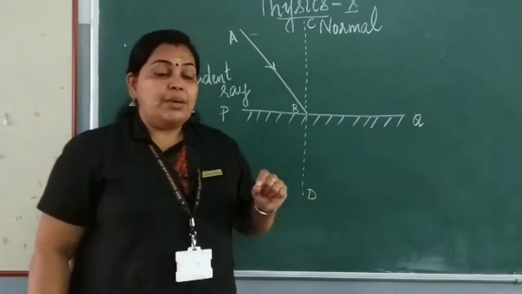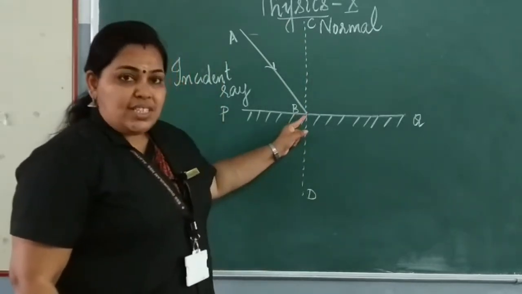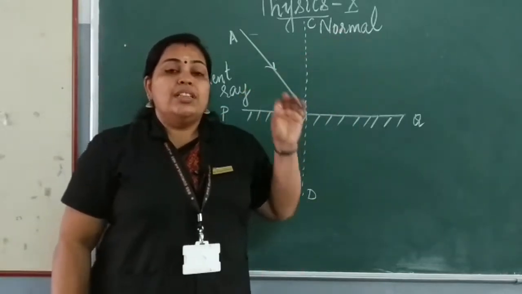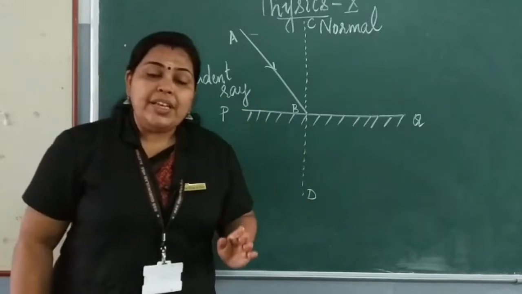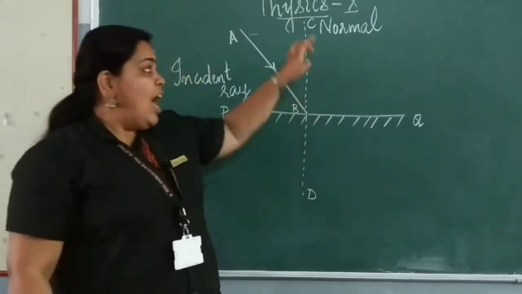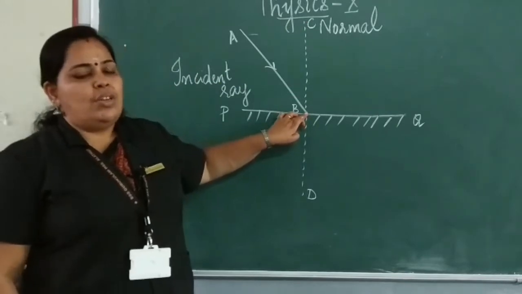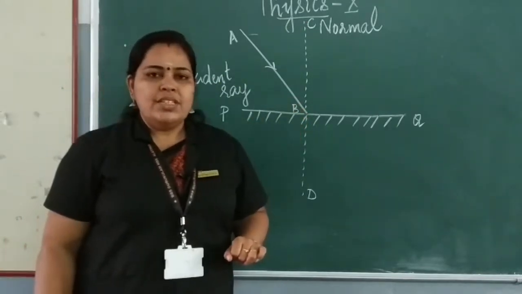It should meet at the point of incidence. Not just anywhere. So the line drawn perpendicular to the reflecting surface at the point of incidence is known as normal. Is it clear?